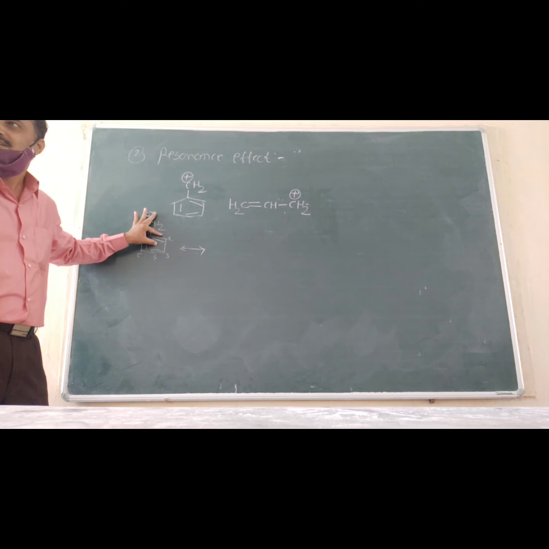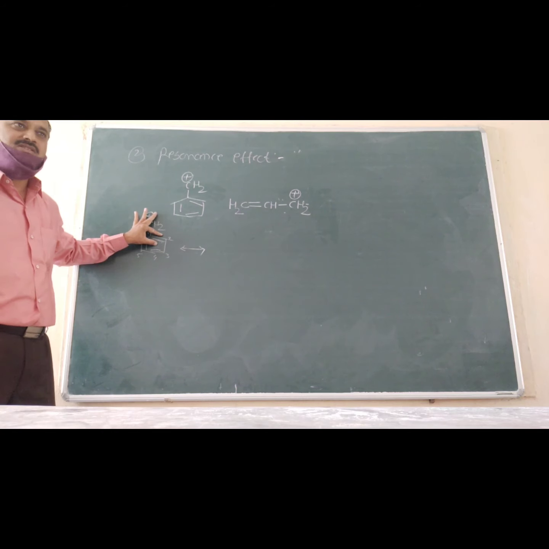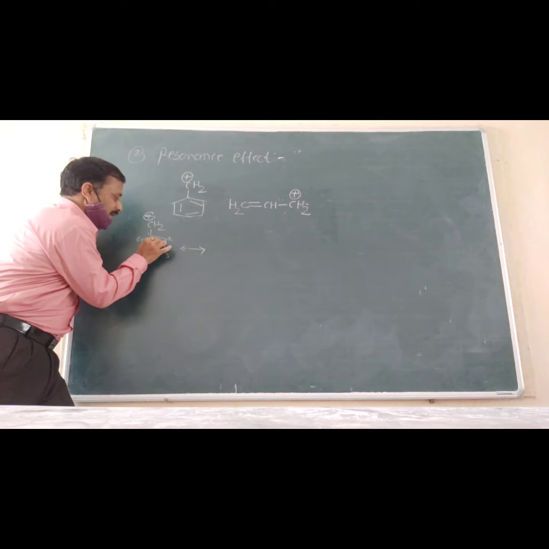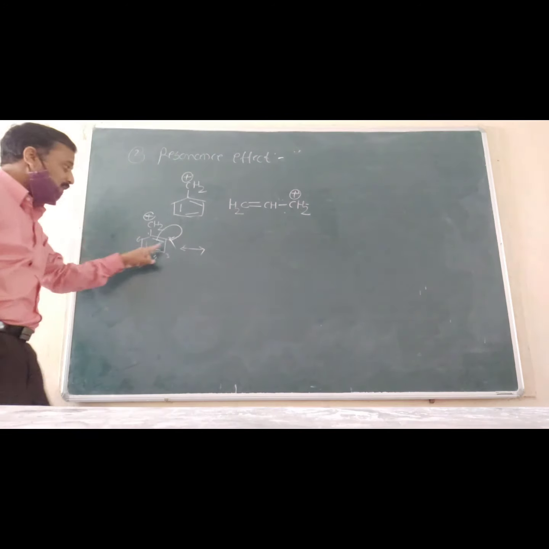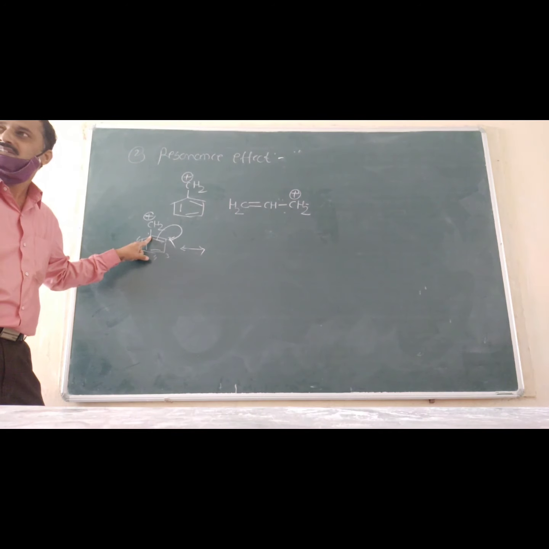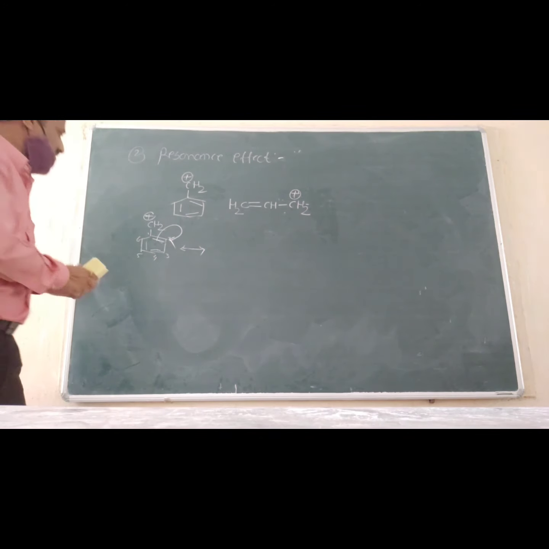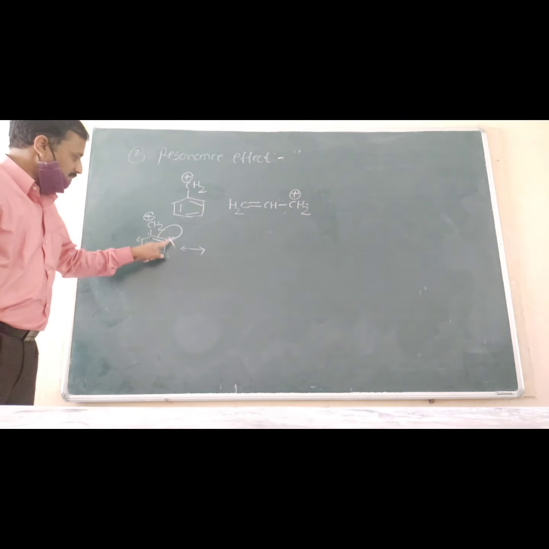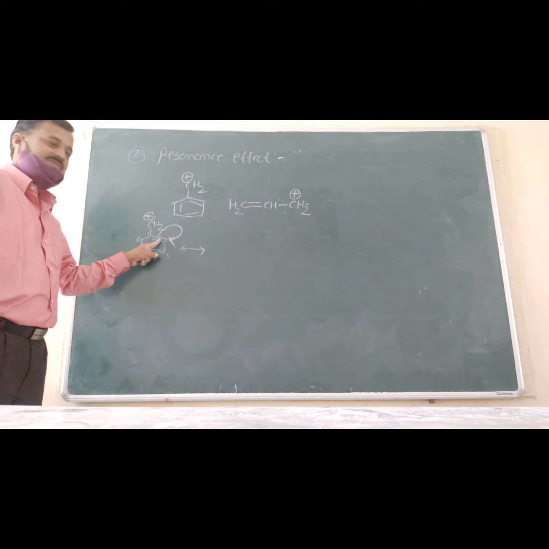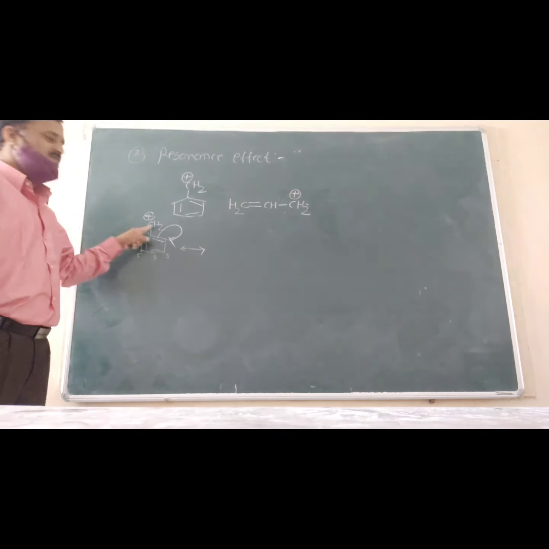See, this is the sigma bond, and this is the pi bond. This pi electron pair shifts to the C2 carbon atom. Therefore this C2 becomes negatively charged, and this C1 becomes positively charged. Tell me, does this electron pair shift to this C2 carbon, or does it shift to this positively charged carbon?